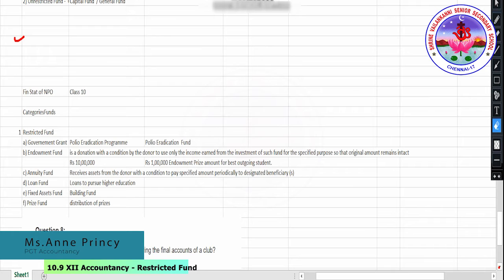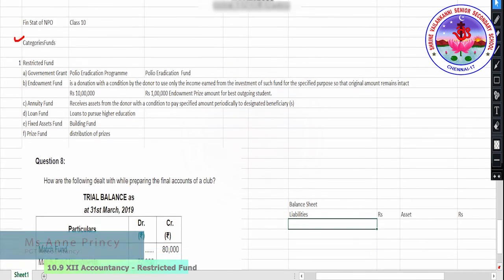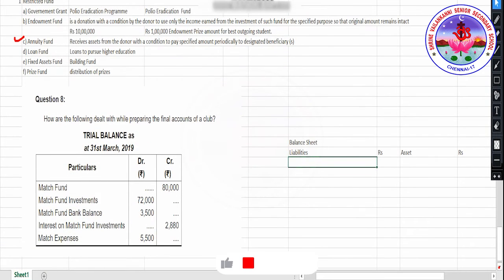Look into this. You're going to tell me how we are going to solve it. Now, how are the following dealt with while preparing the final accounts of a club? Final accounts of a club. So you have the trial balance: match fund investments, it's on the debit side, so it is an asset. Match fund is a liability.